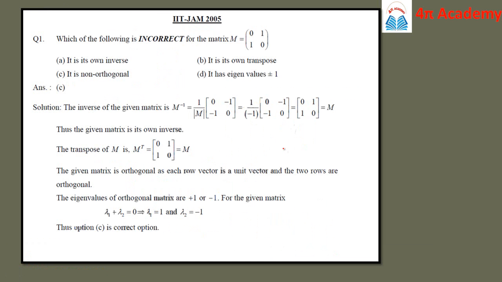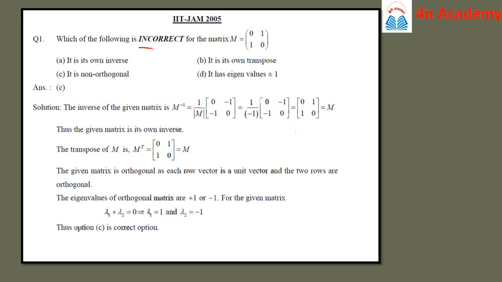Now we are going to take two more problems from the previous year question papers. So let us take one problem from IIT JAM 2005: which of the following is incorrect for the matrix M, which is [0 1; 1 0]? The options are: A, it is its own inverse; B, it is its own transpose; C, it is non-orthogonal; and D, it has eigenvalues which are plus minus 1.